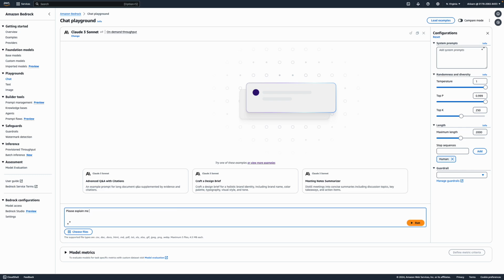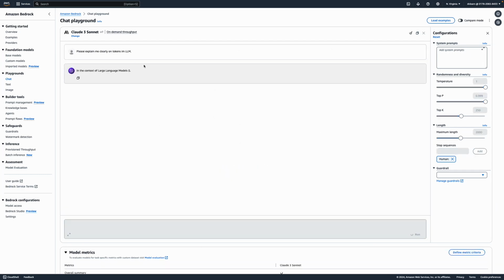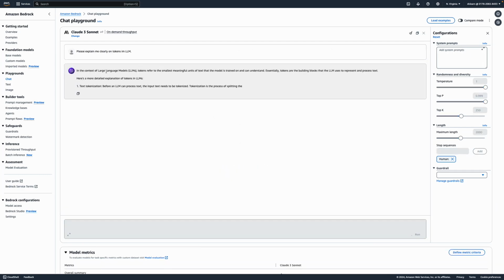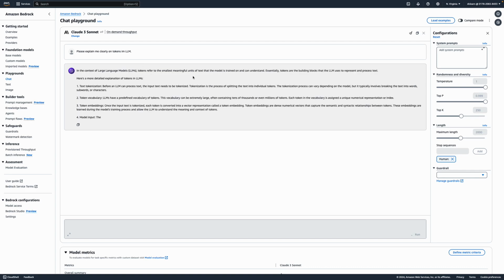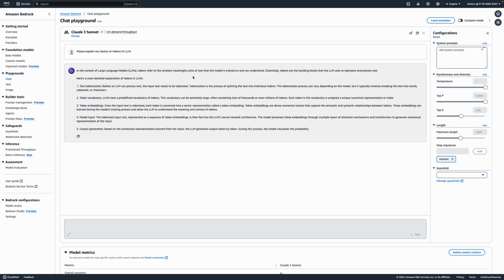Let me ask the model. I just select Claude 3 Sonnet. Please explain to me clearly on tokens in LLM. Okay, I just run it. In the context of a large language model, it says a token is the smallest meaningful unit of text that the model is trained on and can understand.